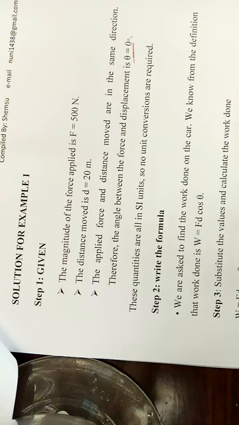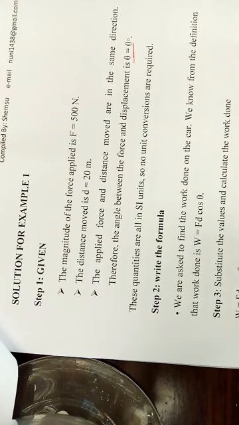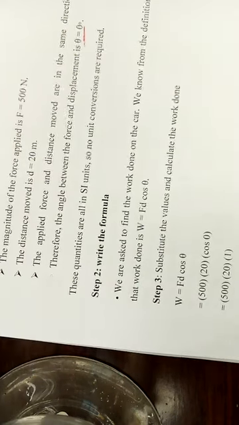In your physics problem solving, you have to check the units. If needed, your next step should be conversion of the units, making the units compatible. Otherwise, your answer will be wrong. For this case, no unit conversion is required because the units are all SI: Newton, meter, and degree. So the second step is writing the formula.